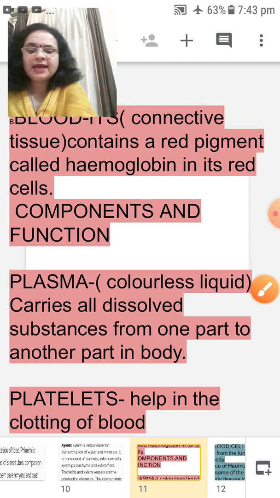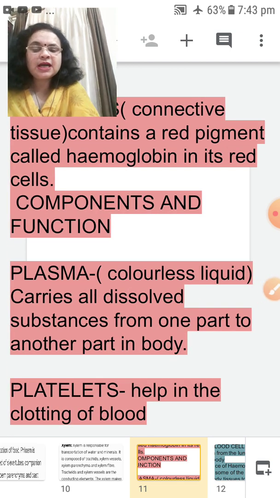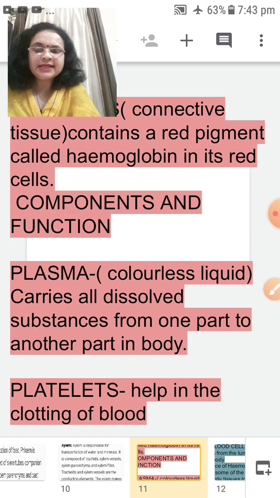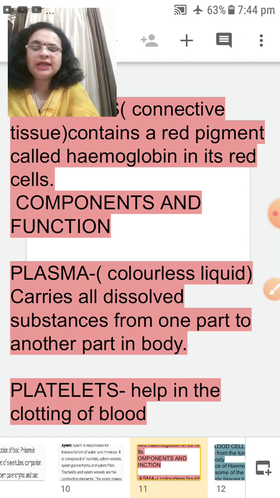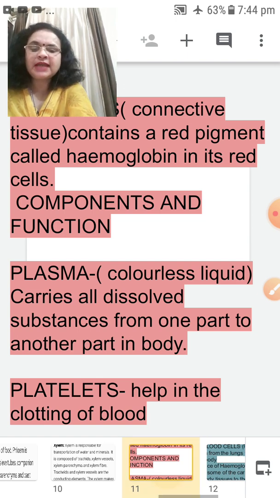Okay, and next is platelets. The next component of blood is platelets. What do the platelets do? They help in the clotting of blood. Accidentally, if there is bleeding in any part of the body, then you have seen after some time some blue black patches over the wound or the place where it is injured. This is because of platelets. The platelets help to stop the bleeding which is occurring in the body.